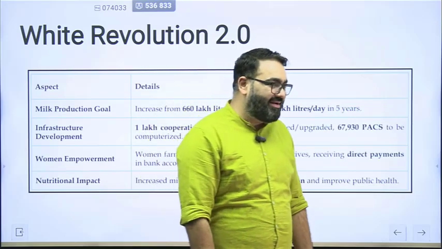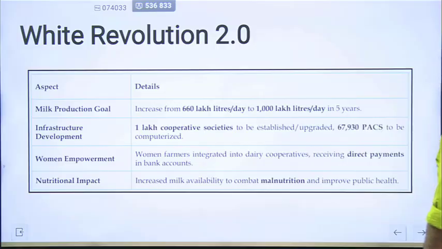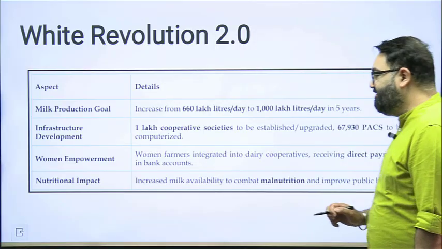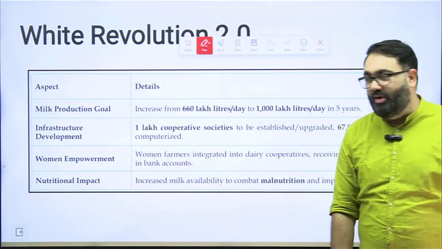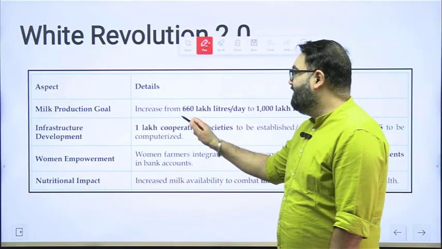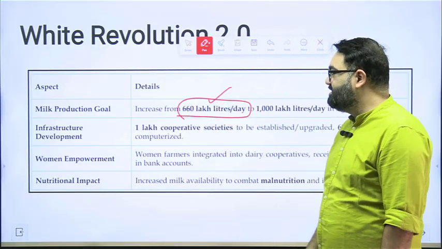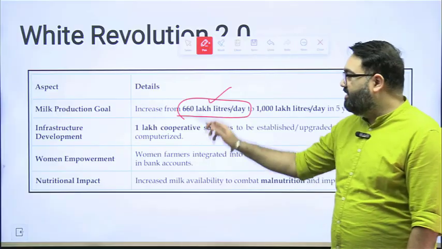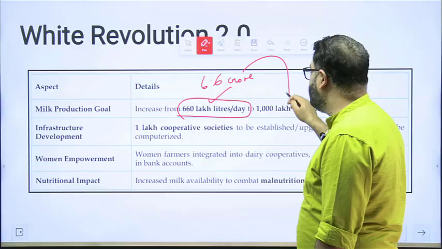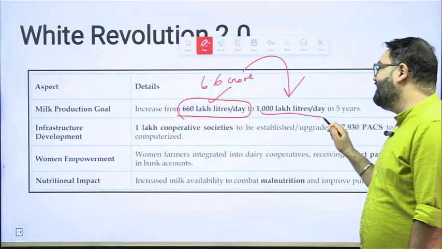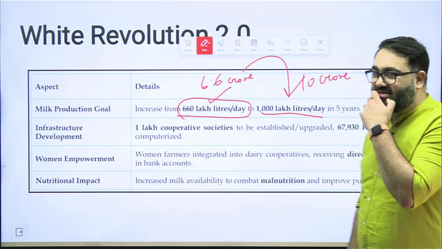Having realized that, the government very recently launched White Revolution 2.0 to improve milk production even further. The aim of White Revolution 2.0 is to increase daily milk production, which is right now 660 lakh liters per day, or in other words 6.6 crore liters per day, to 1000 lakh, meaning 10 crore liters per day, in the next 5 years.